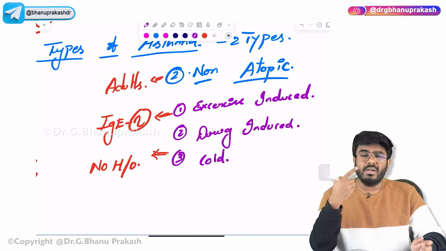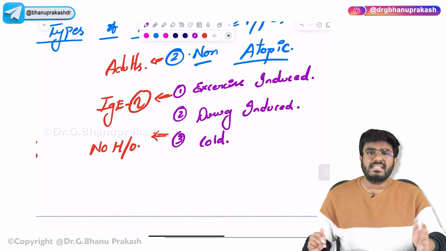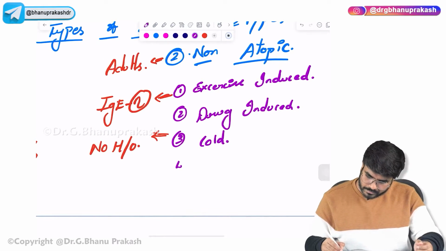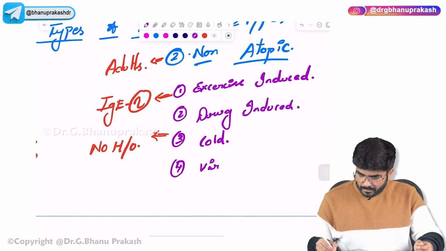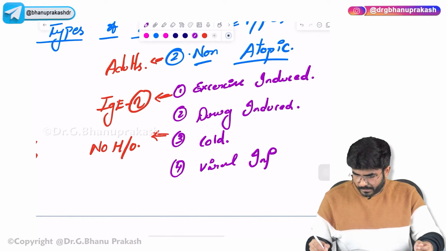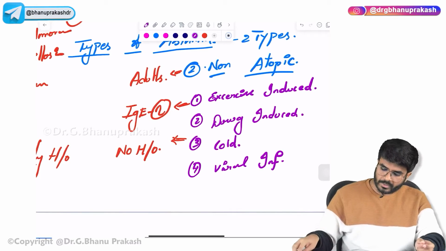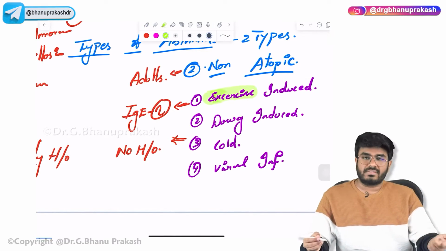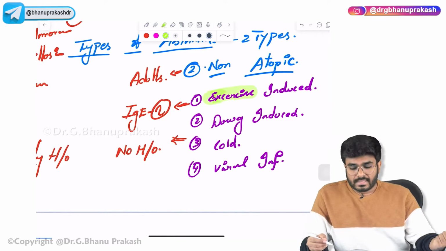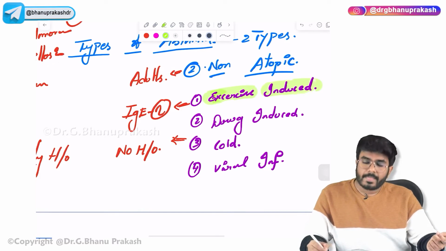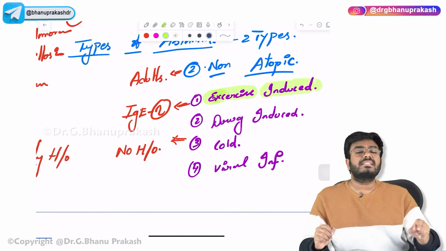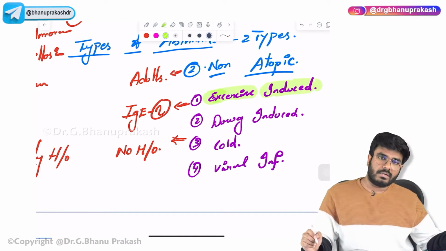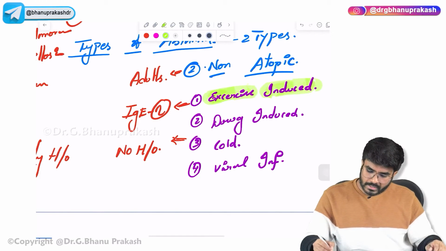Cold is also considered a non-atopic variety of asthma. Or because of some viral infection. All these are examples of non-atopic asthma. This is the question which was asked in the exam. A person who does exercise, whenever he tries to exercise, gets this asthmatic attack. There is no allergen entering the body. So it is an example of non-allergic, non-atopic asthma.